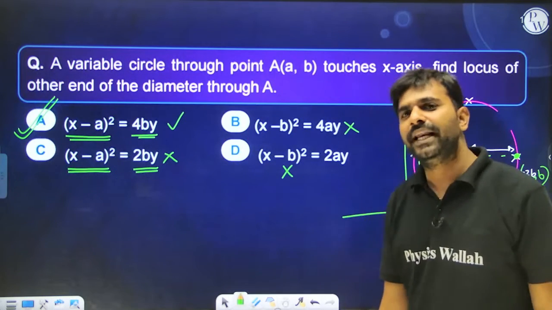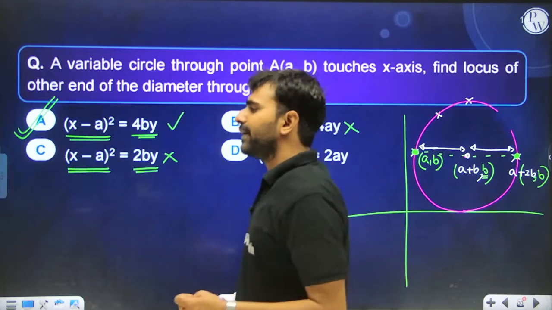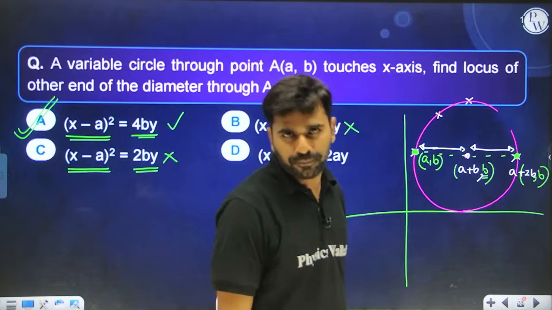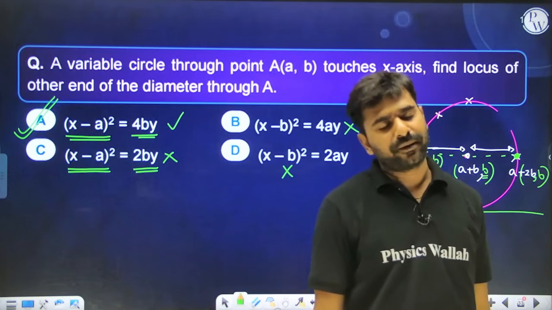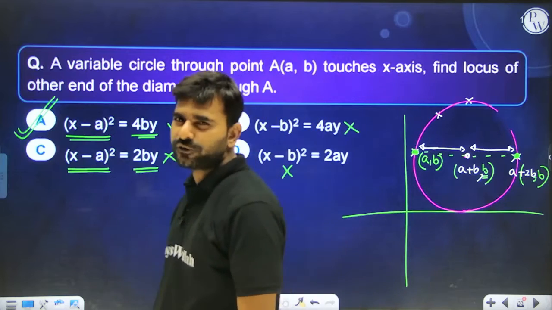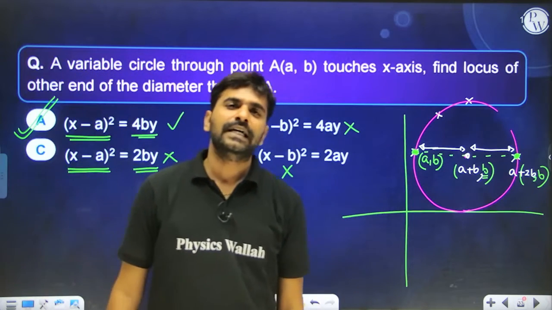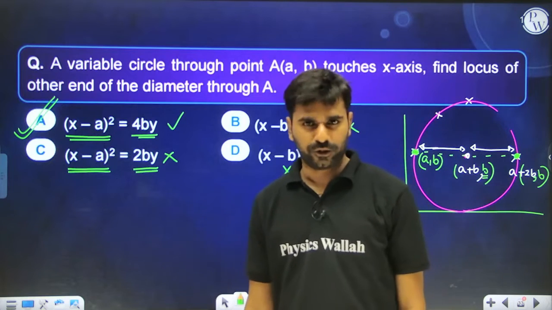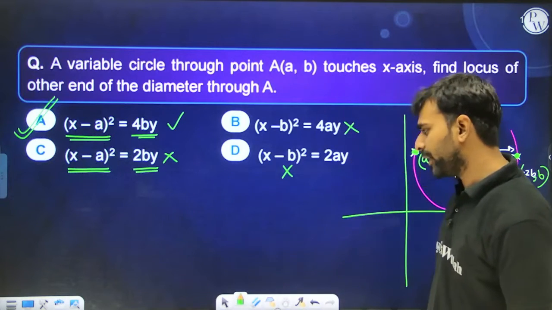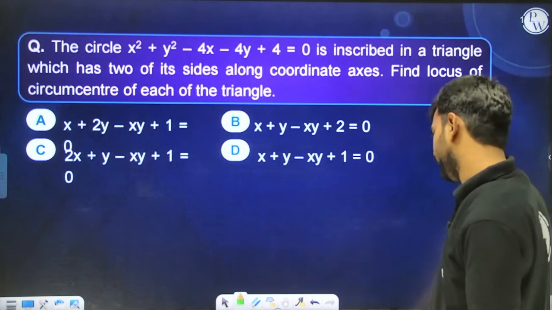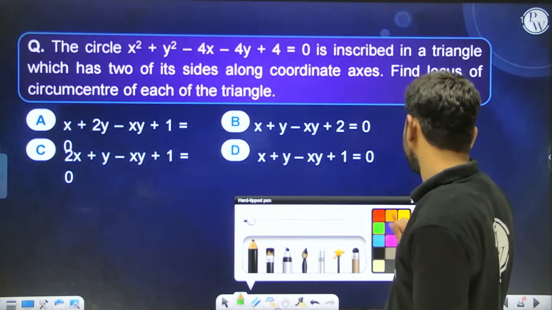So that's what I'm telling you. A locus will contain infinite number of points. Out of those infinite points, if you are able to find any few points which have to satisfy the equation of the locus, then you can see which of the following options are satisfying those points, because that only is going to be your answer. So based on this, you can do the elimination and your questions can be solved quite comfortably. All right, moving on to the next thing.